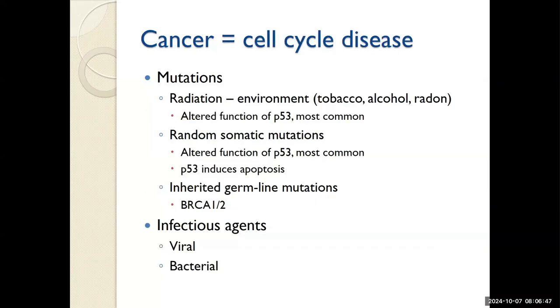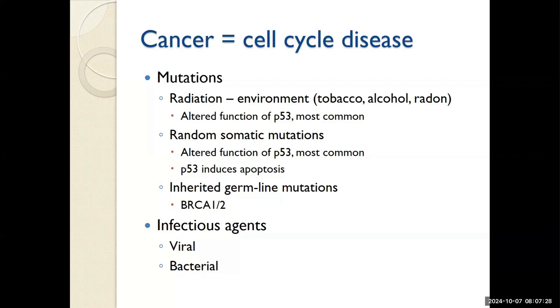So where did the transformations come from? How does a cell suddenly ignore regulation or make its own growth factors? It acquires mutations, small, subtle changes that maybe allow it to function differently. Mutations occur naturally, but can also be exacerbated by radiation, harsh environments, or heredity, predisposed mutations. In fact, we find that in a vast majority of cancers, the p53 gene is altered. This gene directly coincides with the ability of the cell cycle to check the G1 checkpoint.